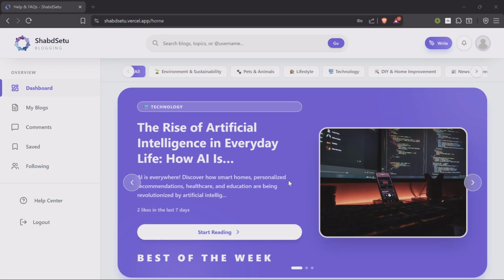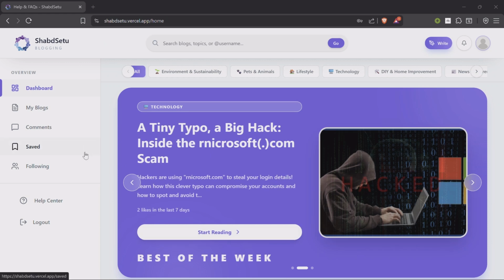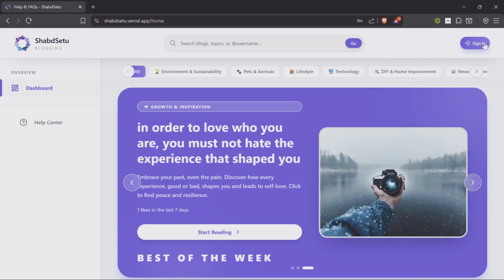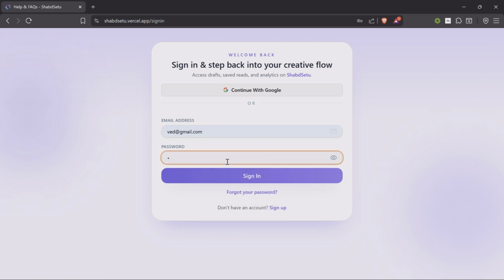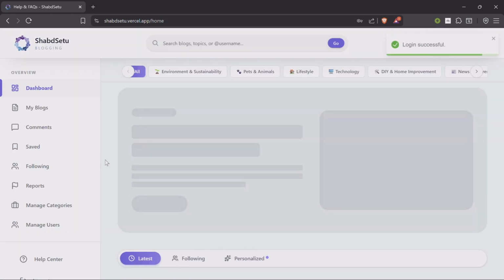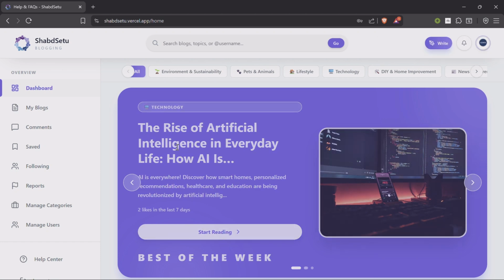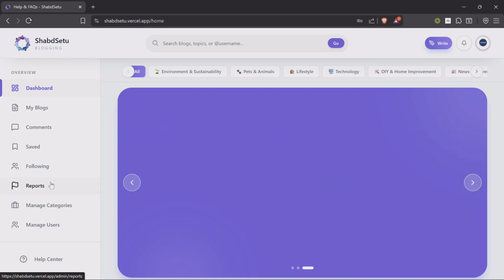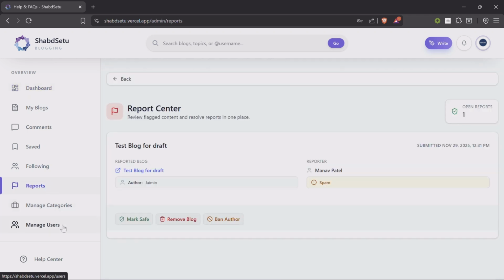So now let us again log out and log in with the admin email ID so that we can check the features of the admin only. So here we log out, and now we will log in with the admin ID so that we can see admin specific features. As you can see here, most of the UI is the same, but there are some admin specific pages such as reports, manage categories, and manage users.